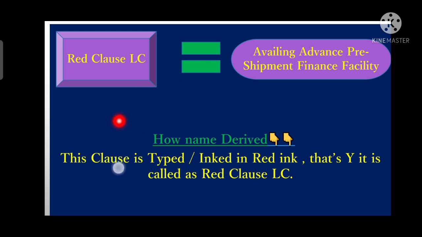Why do we call it a red clause LC? How is its name derived? Actually, this clause is typed in red ink. That's why it is called red clause LC. Why is it typed in red ink? Because it needs to draw the attention of all parties involved in the LC, since a specific portion needs to be paid in advance. So that's why it is called red clause LC, because it is inked in red.